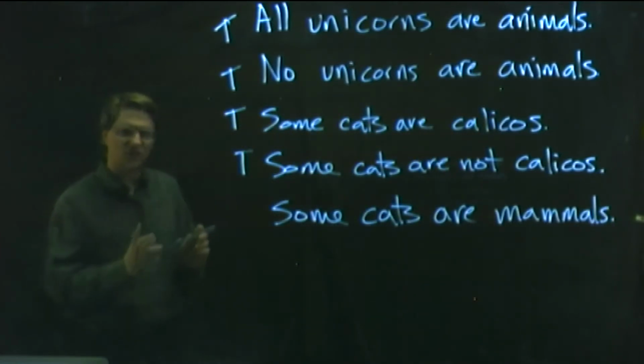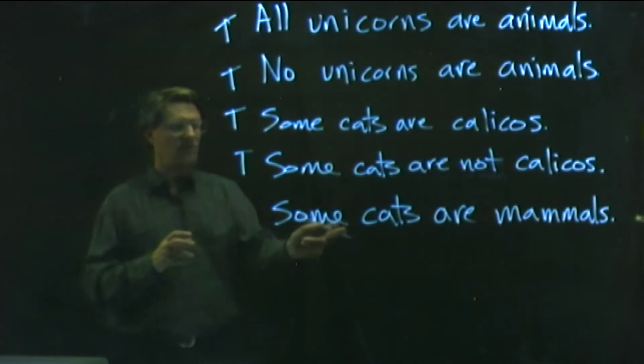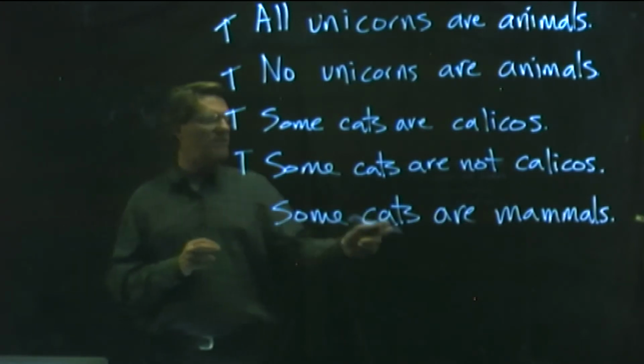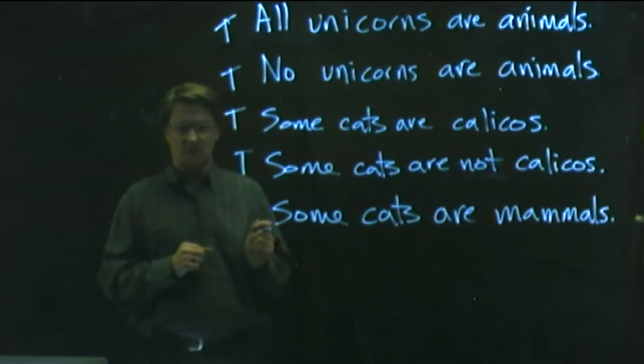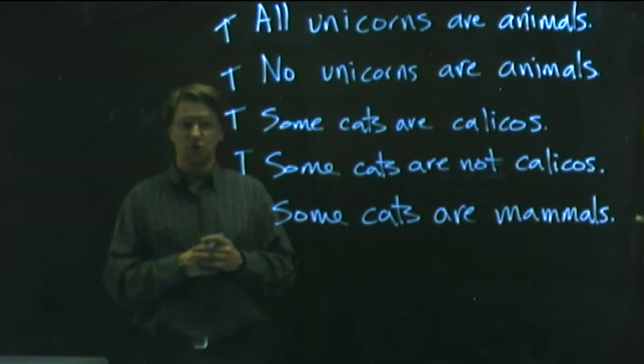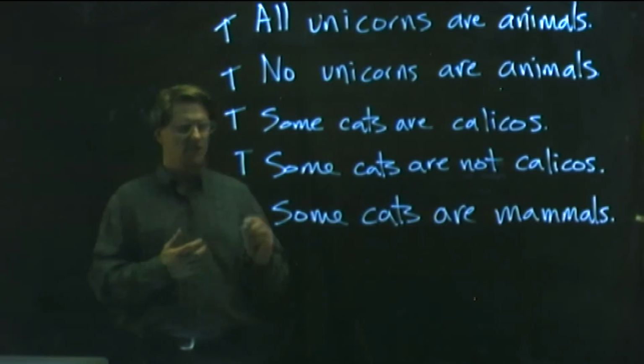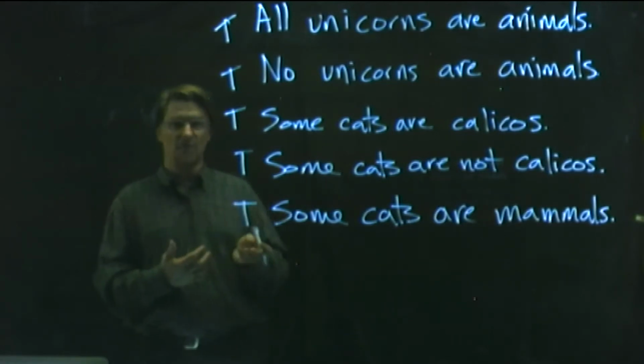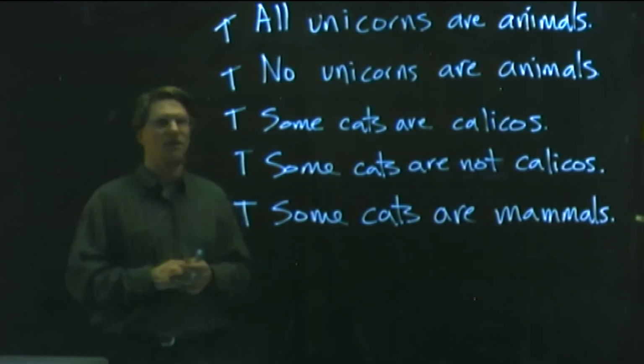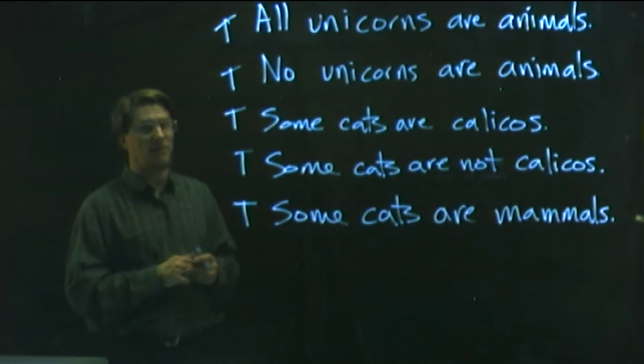when we say some cats are mammals, we need to think about what this quantifier means. It means there's at least one cat that is a mammal. Is that true? Well, of course, right? Cats exist, and there's at least one of them that's a mammal. We know that all of them are, but it is still true, and this is important, it is still true that some cats are mammals.